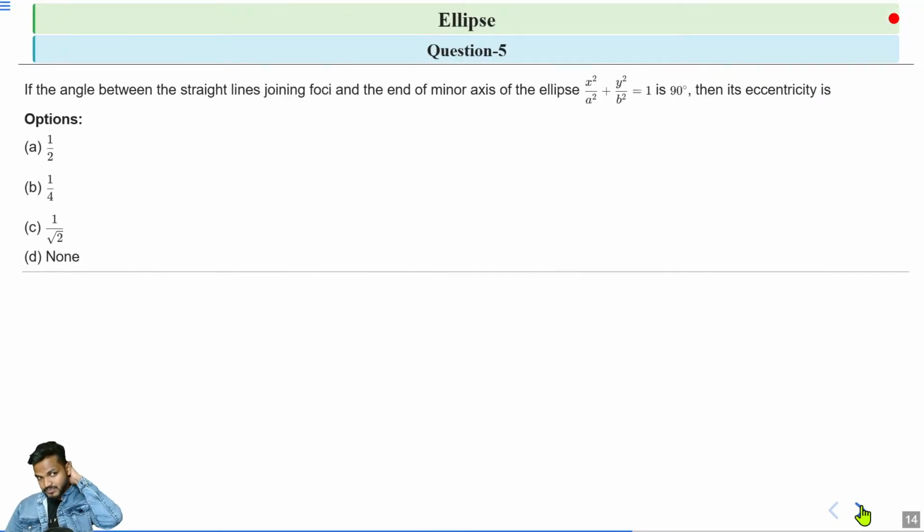Next question. If the angle between the straight lines joining the foci and the end of the minor axis of the ellipse x square by a square plus y square by b square is equal to 1 is 90 degrees, then its eccentricity is: option A 1 by 2, option B 1 by 4, option C 1 by root 2, option D none. So try this question. At first draw the figure according to the question.